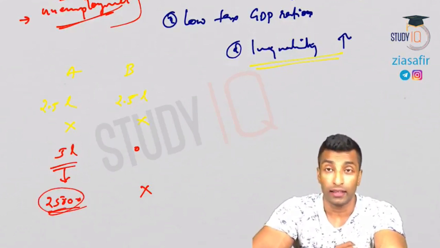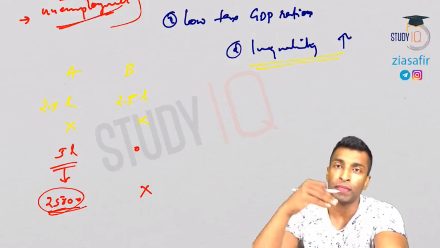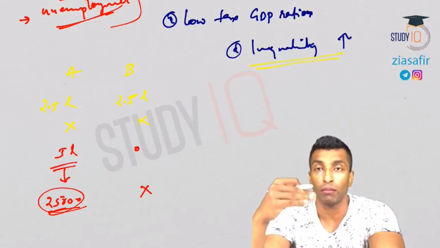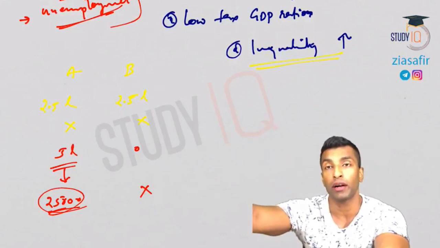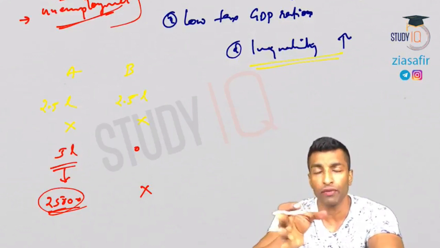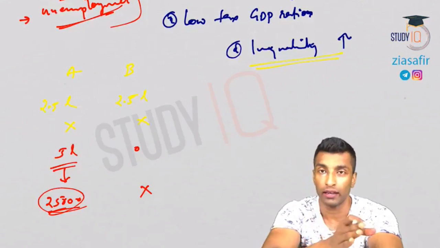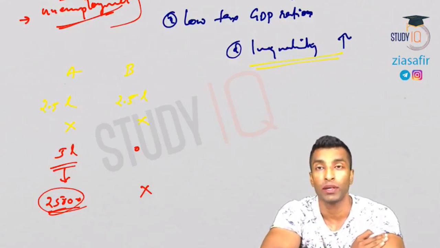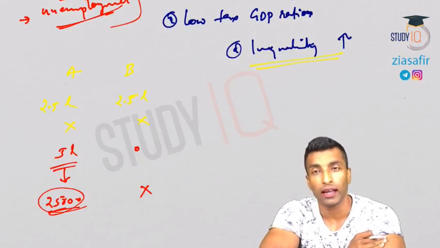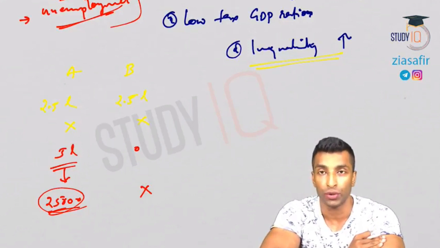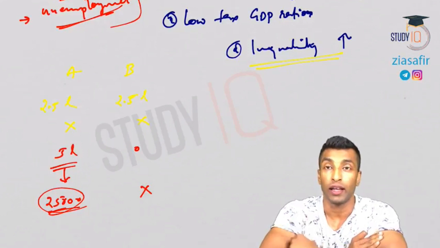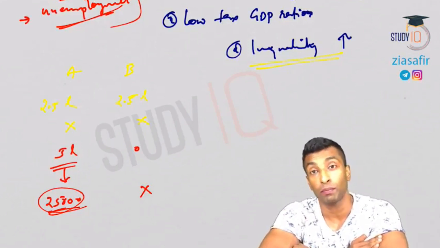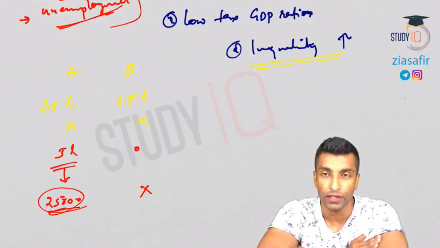That means theoretically, if inequality is there, there are people earning more income, so they will come under high tax rates. They won't be in the exempted sections. So actually the government will get more tax. Theoretically, a low tax to GDP ratio, the low tax collection, is not because of inequality. If inequality is there, theoretically you are supposed to get more tax. I hope this is clear for all of you.